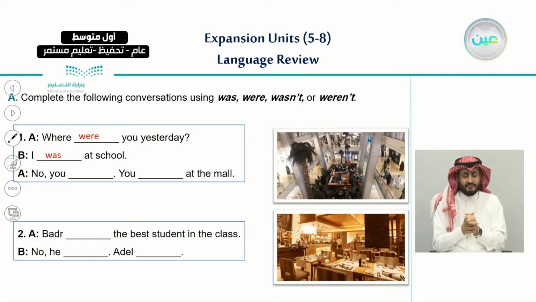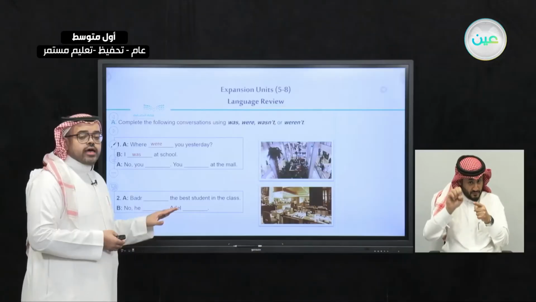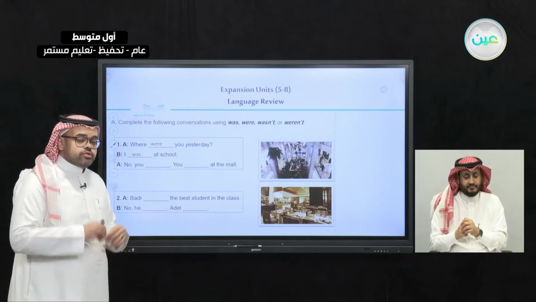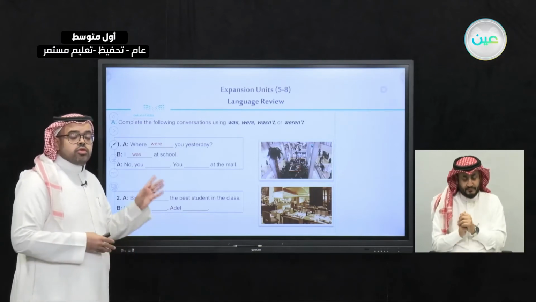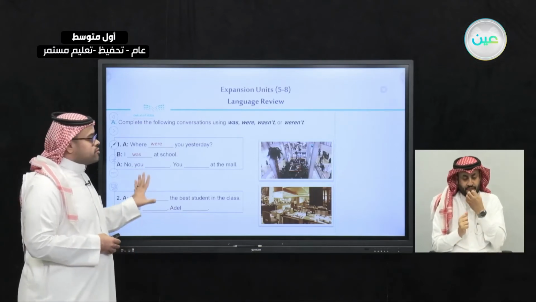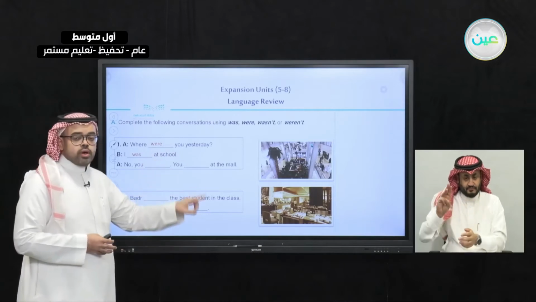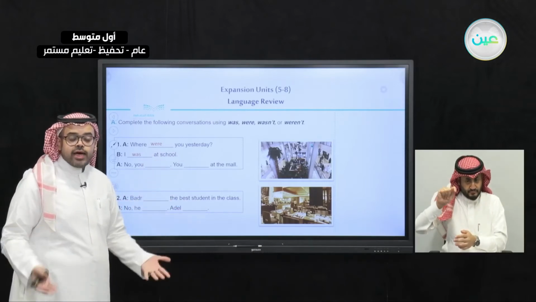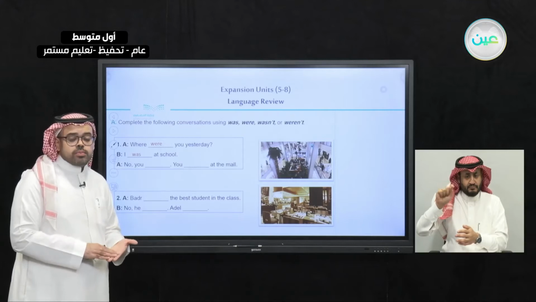So the first person will have a reply. Let's read what he is going to say. He says here, no, you blank. We have learned how to use the negative form. The negative form in this case is either wasn't or weren't. The same rule applies here.